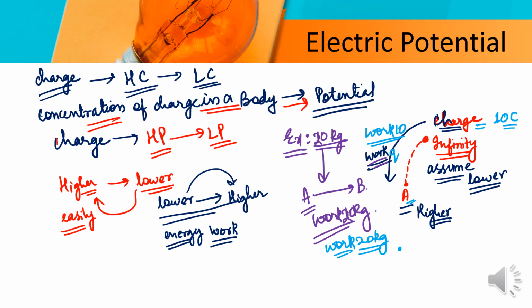So the work is dependent upon the amount of material we are taking. So we can give a relation between this work and material. The relation of work and material is known as potential.